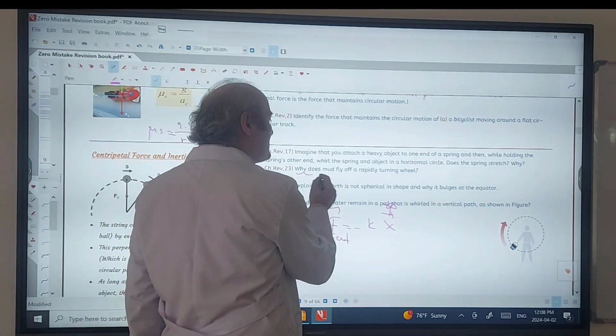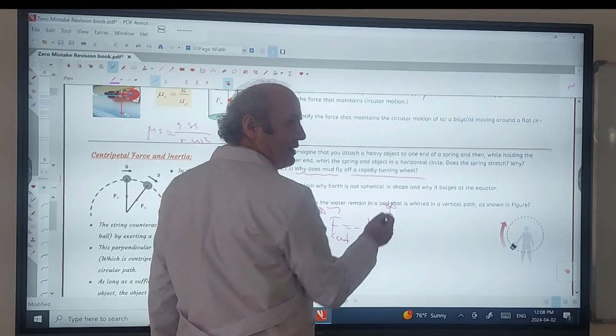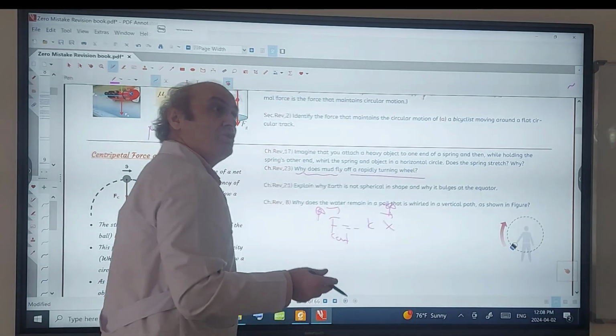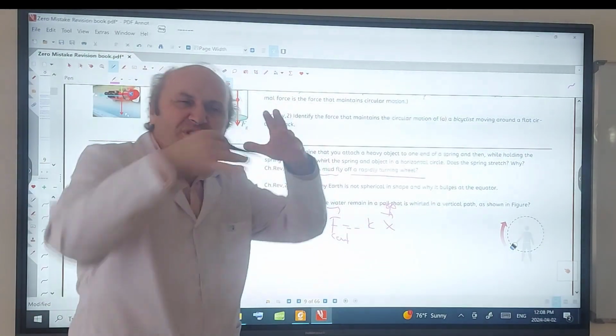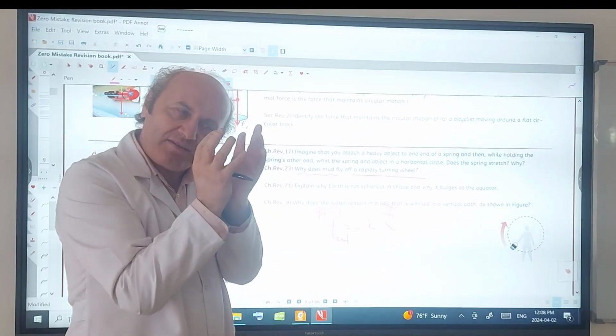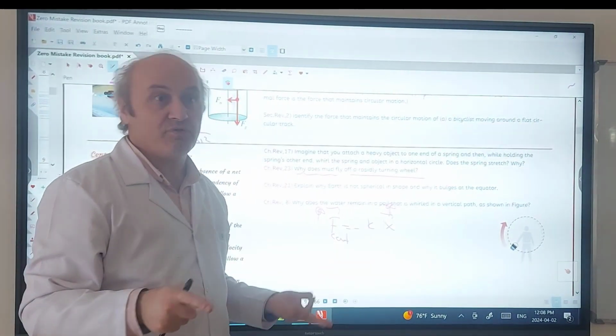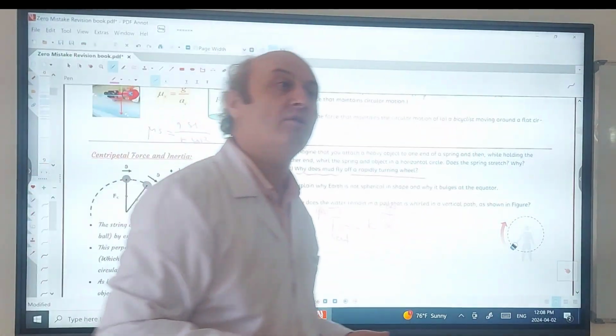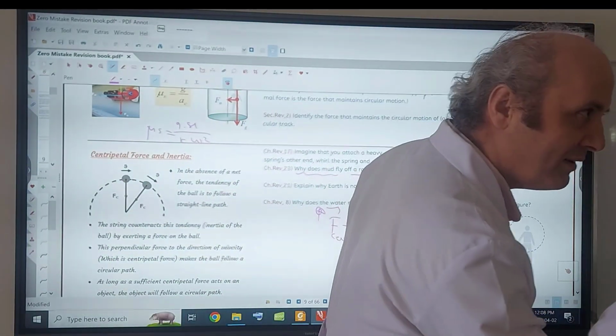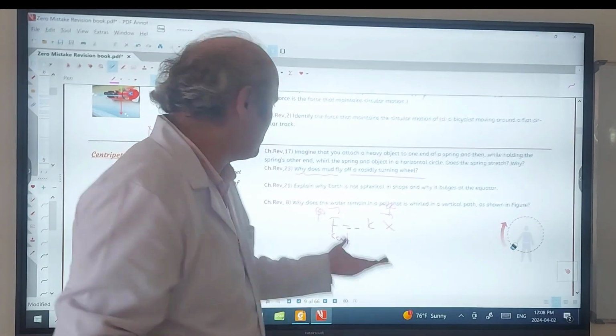Another question: why does mud fly off a rapidly turning wheel? Its inertia is greater. Let's say the force between the mud and the tire is not enough to keep it in the circular path, not sufficient. If not sufficient, of course, the tendency of the mud is to follow not a circular path but a straight line path. This is the answer to all these questions.